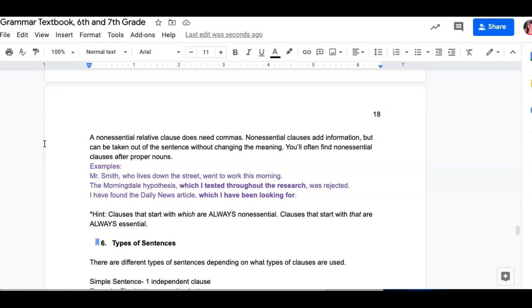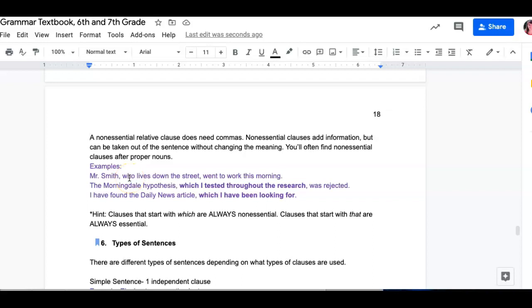You'll often find non-essential clauses after proper nouns, because if I have a proper noun, then I know exactly who that person, place, or thing is, so that extra information describing them is not necessary. For example, "Mr. Smith, who lives down the street, went to work this morning." Mr. Smith, I already know who he is, because I've said his name. So "who lives down the street" is just extra information.